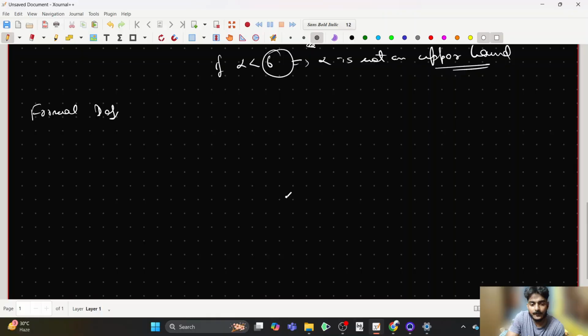So we will cover the formal definition at this point, and we will furthermore talk about the completeness property once more.